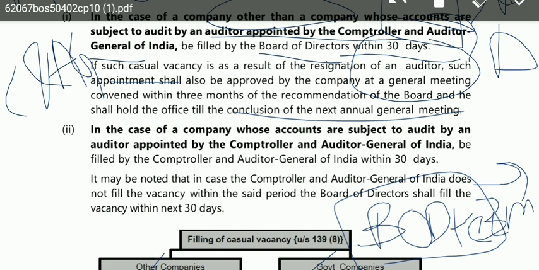Now there comes another situation if it is a government company. That means in the case of a company whose accounts are subject to audit by an auditor appointed by the Comptroller and Auditor General of India, who will appoint the auditor? In this case, the casual vacancy will be filled by C&AG, again within 30 days.